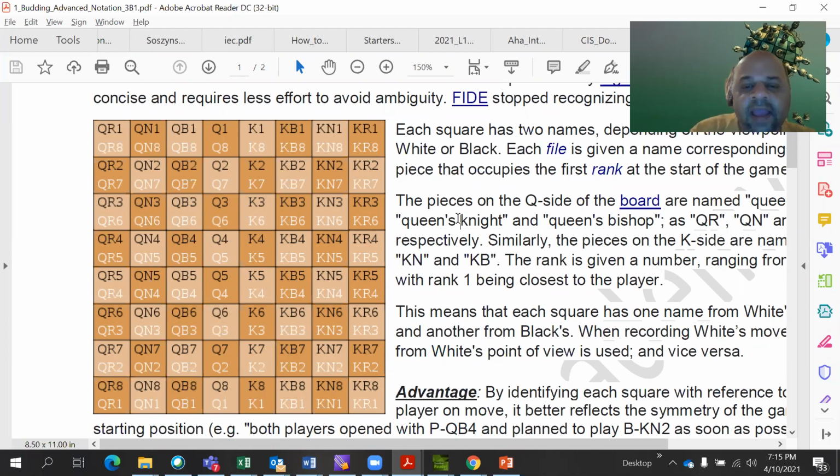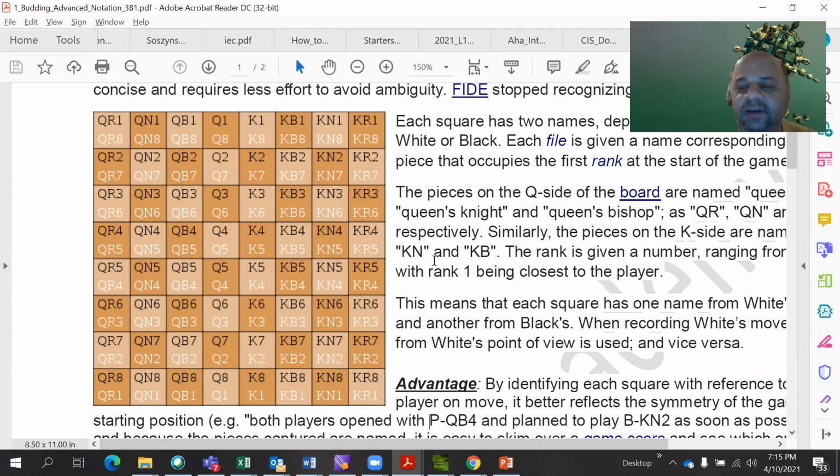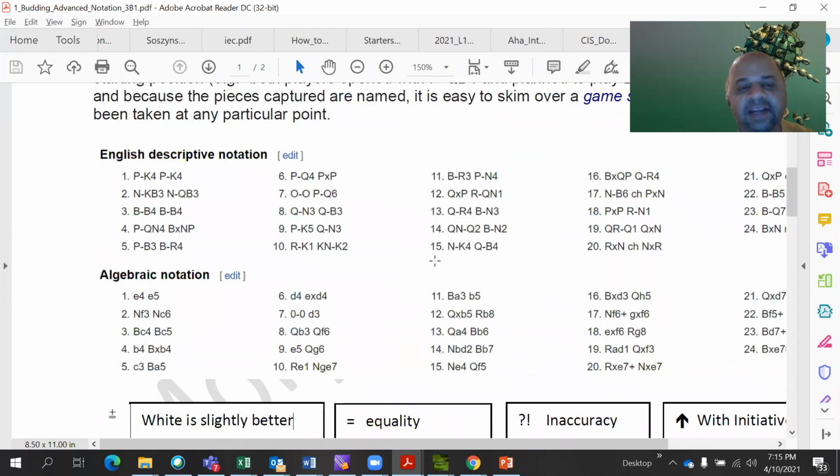All right. Cool. Now the square identification we have done. What about the piece identification? It is all very simple. The same pieces. What is B in the algebraic notation is the same as B in the descriptive notation. B is for bishop, Q is for queen, K is for king, N is for knight, R is for rook.